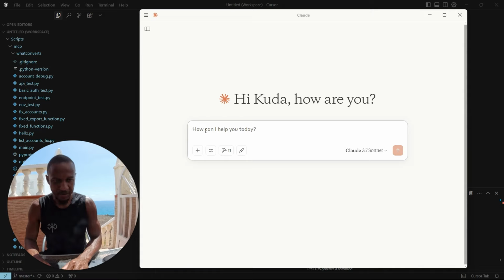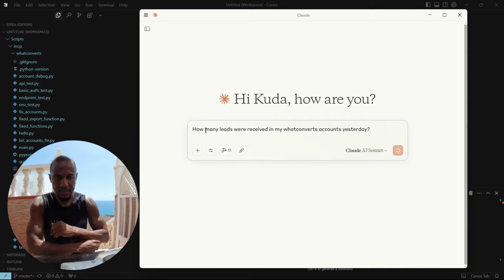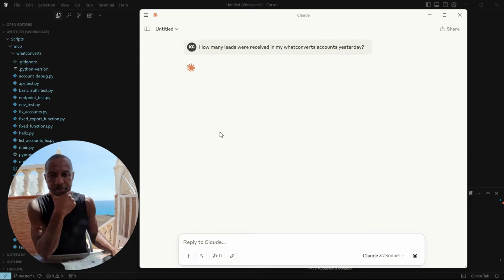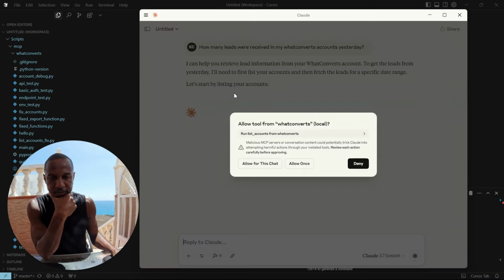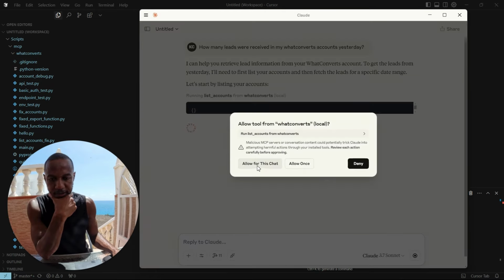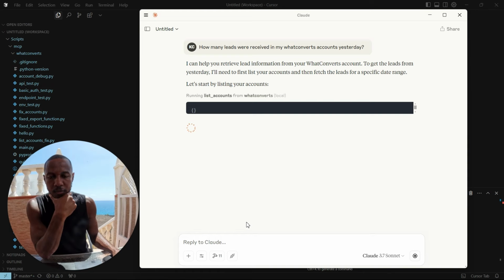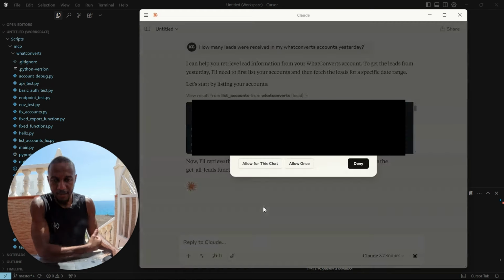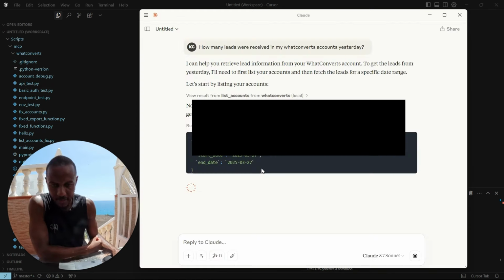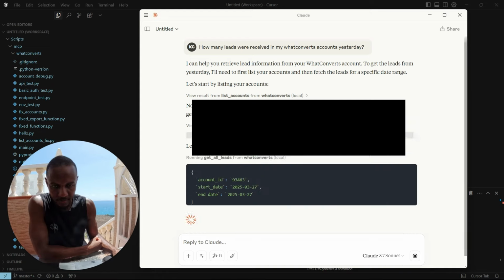and I just want to try and do something where I don't have to redact too much data. So I'm going to say how many leads were received in my CLA accounts yesterday. Let's see if this works. And then Claude starts thinking. It's gonna figure out, okay, it needs to use one of the tools, and I allow it. Once I let it do that, it's making some API calls, and it's gonna go through my accounts for that date.